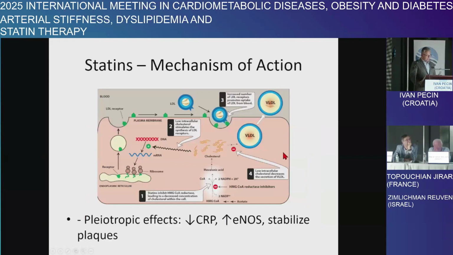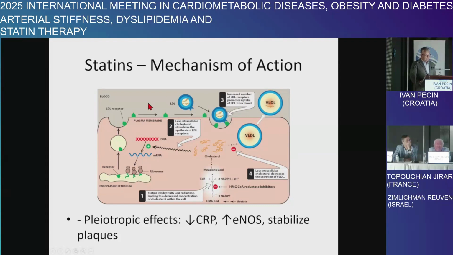So the statins, what are the statins? We know that they were invented almost 40 years ago, and their main mechanism is to inhibit the enzyme hydroxymethylglutaryl coenzyme A reductase. They lower the level of cholesterol in the hepatocyte. You have upregulation of the LDL cholesterol receptor, and you have better clearance of LDL cholesterol from the blood.